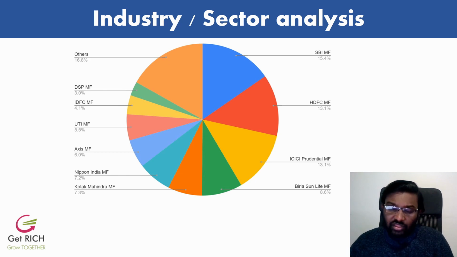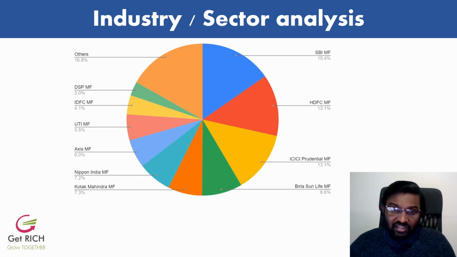Now we can know the market share of each company based on asset under management. If you look, the market leader is SBI Mutual Fund, which has 15.4%, and then HDFC Mutual Fund has 13.1%, and then ICICI, and then Birla Sun Life, and we have Kotak Mahindra Mutual Fund, and then Nippon India, Axis, UTI, IDFC, DSP, and others belong to just 16.8%.